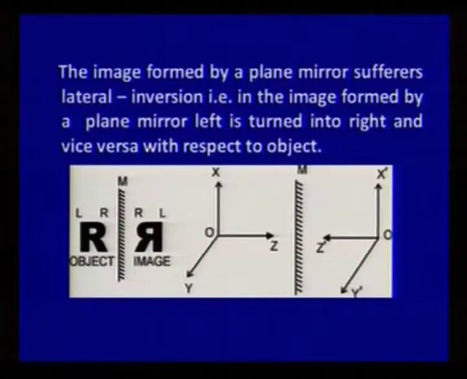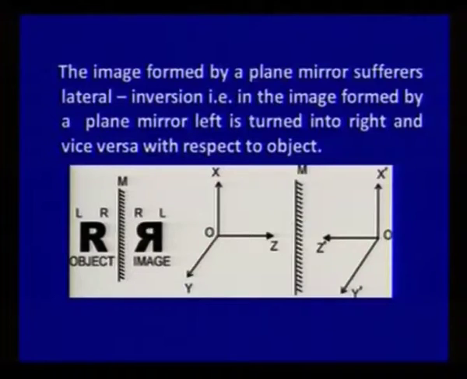You can see your image in a plane mirror, and there is a very important and interesting phenomenon. There is a lateral inversion, left converted into right and right converted into left. You can see the image of the letter R here. So, how is this change taking place?